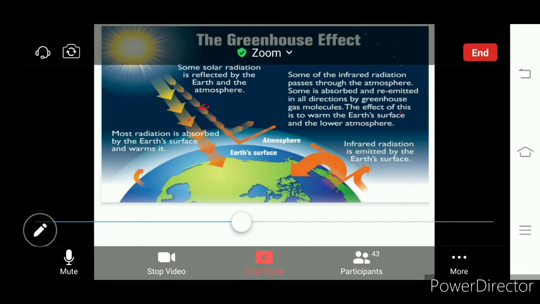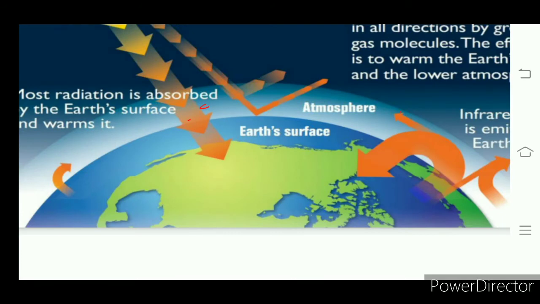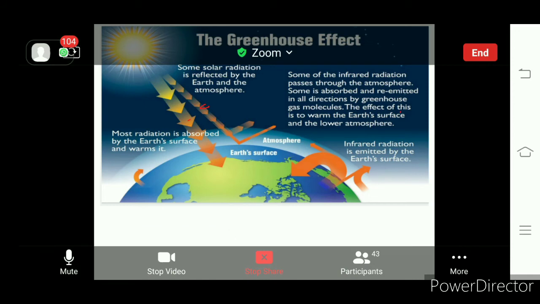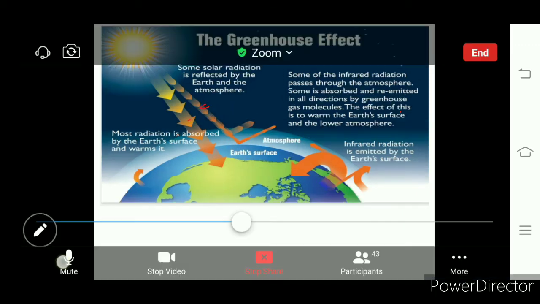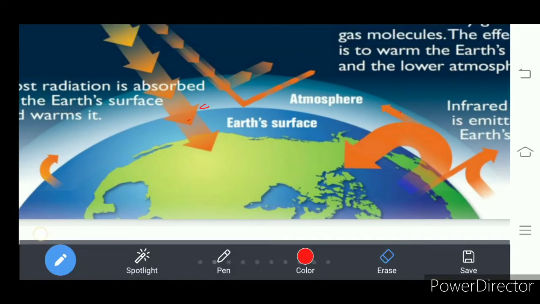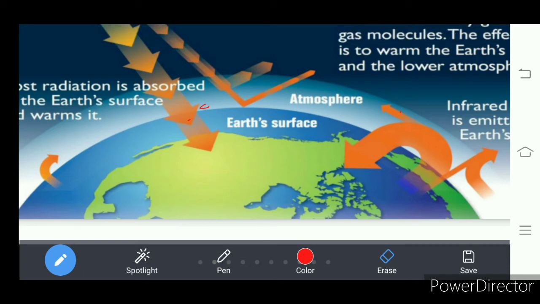We know that the atmosphere is heated by the earth's radiation. Look at this slide. What do you see here? You see that the earth's surface is covered with a thin layer that is called the atmosphere. The earth's surface is covered with the atmosphere, which is a mixture of several gases.